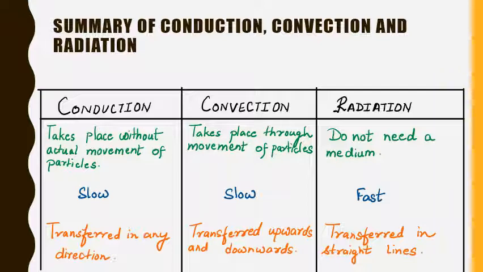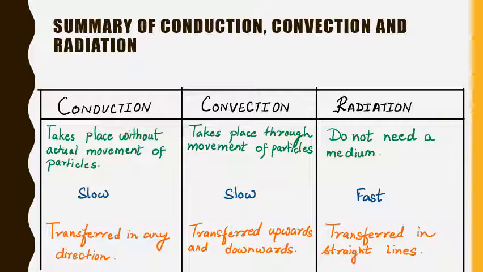In conduction, the heat is transferred in any direction. In convection, the heat is transferred upwards and downwards, whereas in radiation, the heat is transferred in straight lines.